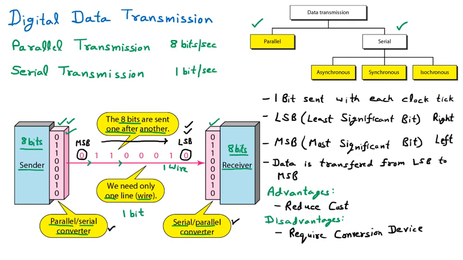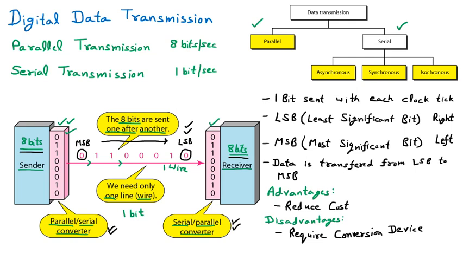So those converters are required because the sender is sending the data in 8 bits. Then afterward those bits are converted to the serial communication. So that parallel to serial converter is required. Then this serial reaches the receiver, and again the serial to parallel is converted, then given the 8 bits to the receiver. So these conversion devices are required. So these are the extra.